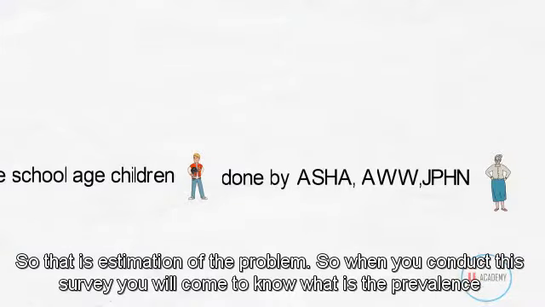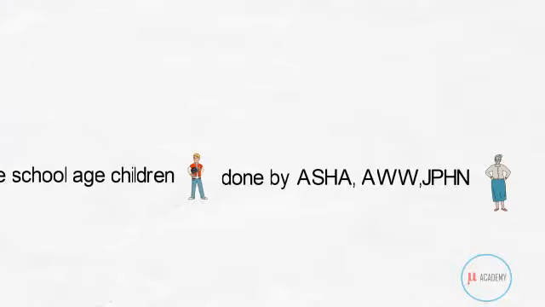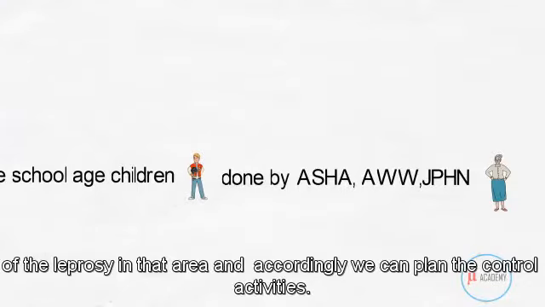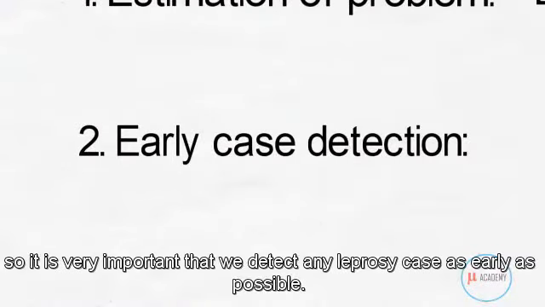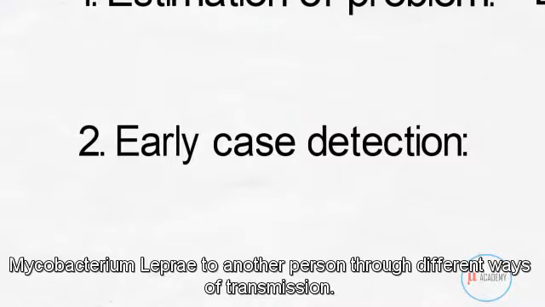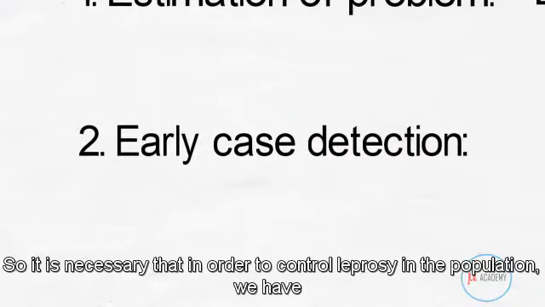When we conduct this survey, we'll come to know what is the prevalence of leprosy in that area, and accordingly we can plan the control activities. So the next step is early case detection. It is very important that we detect any leprosy case as early as possible, because as long as a case goes undiagnosed and untreated, he is at risk of transmitting Mycobacterium leprae to another person through different ways of transmission. So in order to control leprosy in the population, we have to detect these cases as early as possible and treat them as early as possible.